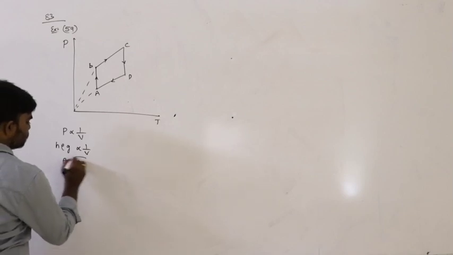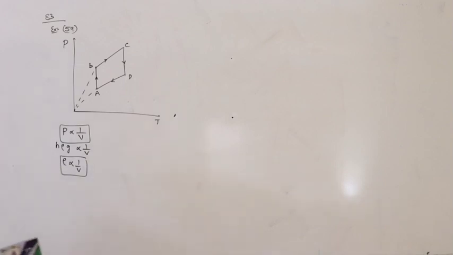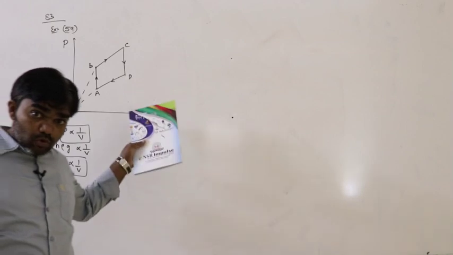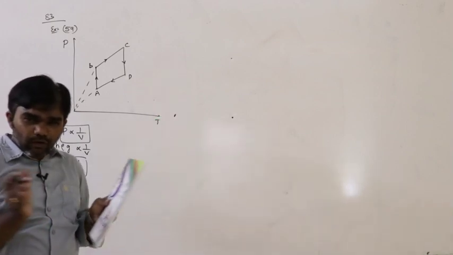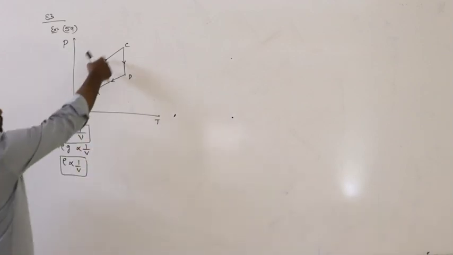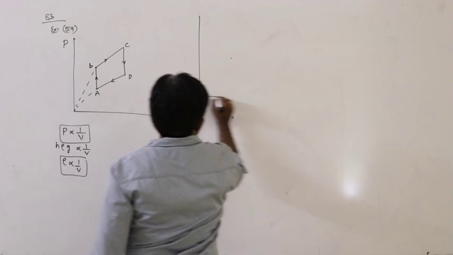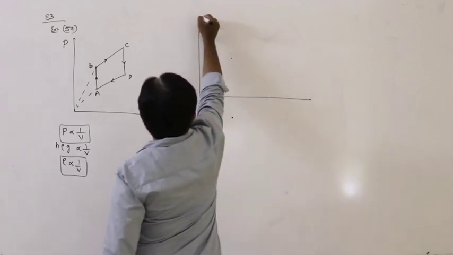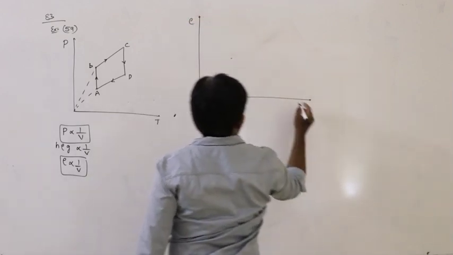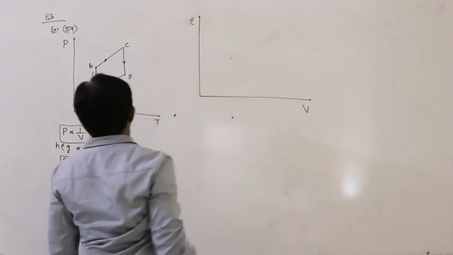Density is also inversely proportional to volume. If volume is more, density is less. If volume is less, density is more. So this is the pressure-temperature graph, and we can represent the same in a density-volume graph.